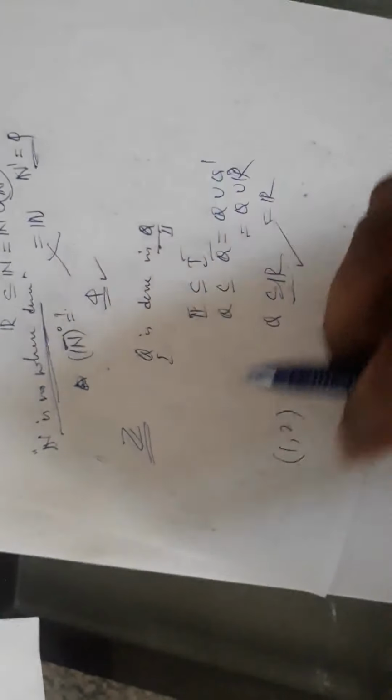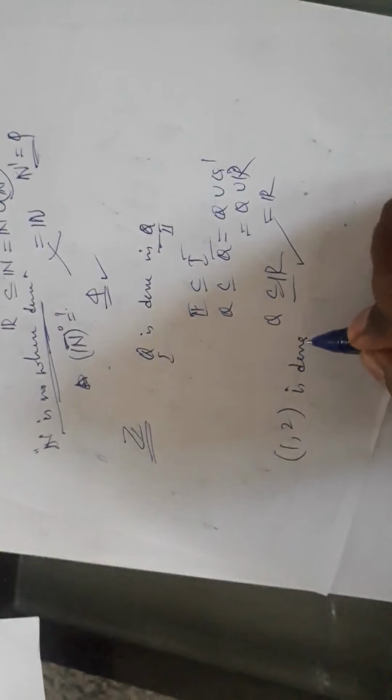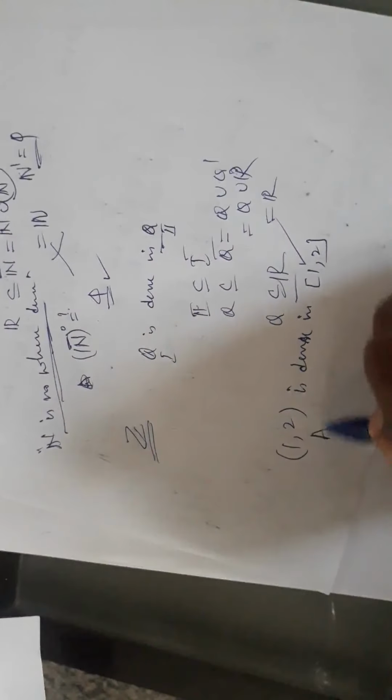Now the question is, what can you say about the open interval (1, 2)? Whether (1, 2) is dense in the closed interval [1, 2]. How to think about this? This is the set A and this is the set B. A is said to be dense in B if B is contained in A bar. So what is A bar? A bar is A union A dash. That is the open interval (1, 2) union the limit points. Including the limit points means it is this. That means the largest set will be in the union. What is B? B is [1, 2]. In fact, [1, 2] is contained in [1, 2]. So (1, 2) is dense in this.